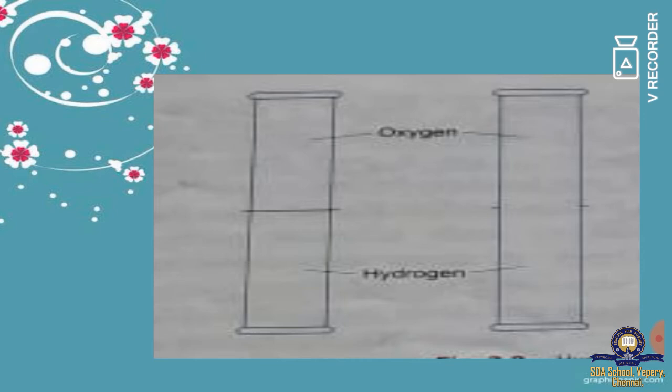So we know that the formula of water is H2O, where water is made up of hydrogen and oxygen. So this shows that hydrogen and oxygen chemically combine and form water. On forming water, water has a different property. Hydrogen will have a different property and oxygen will have a different property.